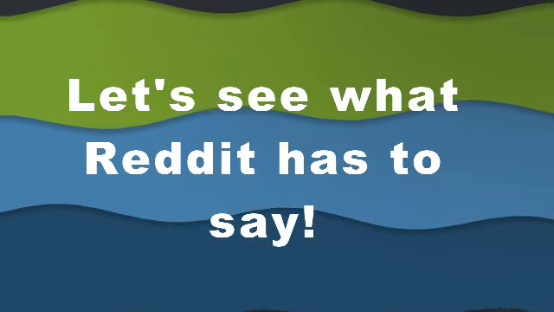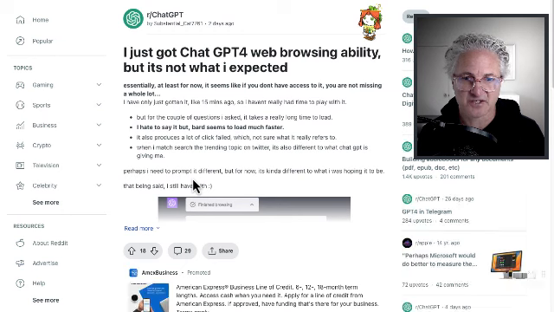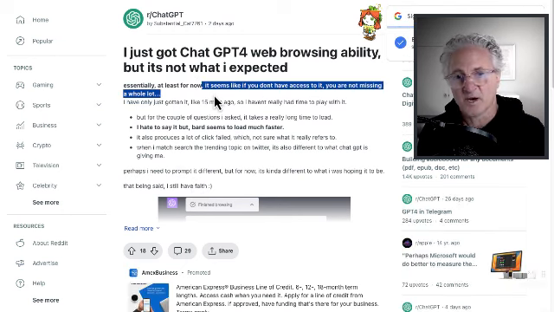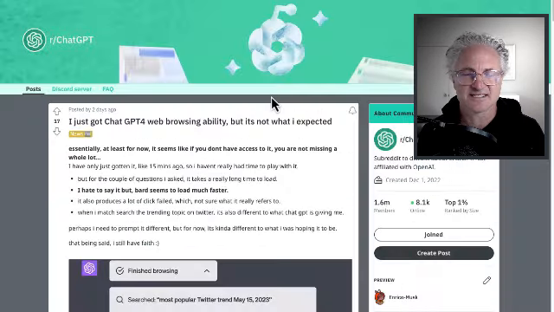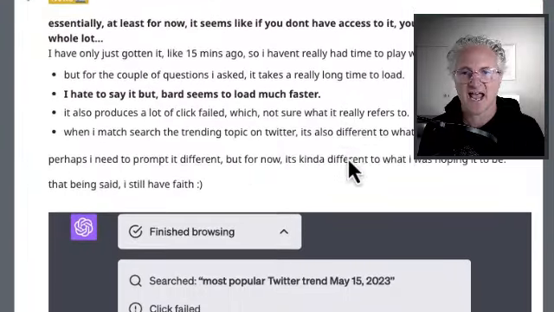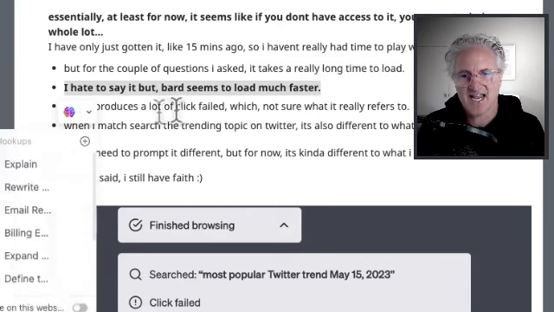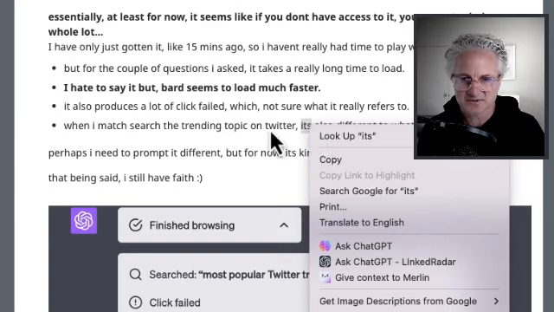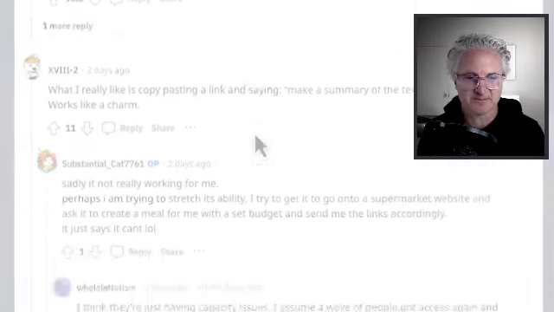So amidst the love for ChatGPT are complaints of slow performance, failed clicks, and a variety of other concerns, and really just failures of the tool to even work. One comment I found really interesting, which I think is spot on, is: are we asking too much of ChatGPT by asking it to also perform a function that Google performs? Given that AI and Google search are completely different technologies, what is even the point of trying to mix them together?